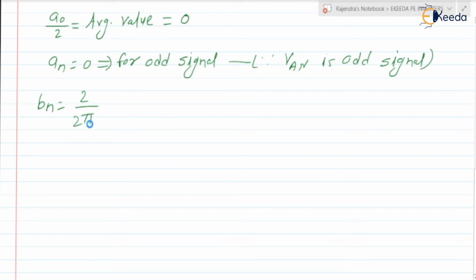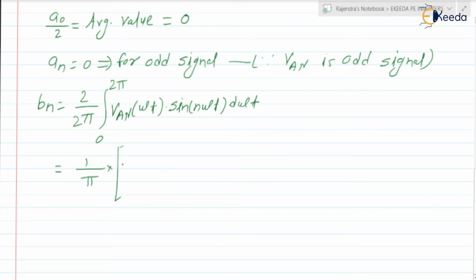Instead of T, we can write it in terms of angle as 2 by 2 pi, integration from 0 to 2 pi of Van of omega T into sine of n omega T into d omega T. Further we can simplify it as 1 by pi. The integration from 0 to 2 pi can be divided into 6 intervals, so it is the integration from 0 to pi by 3.